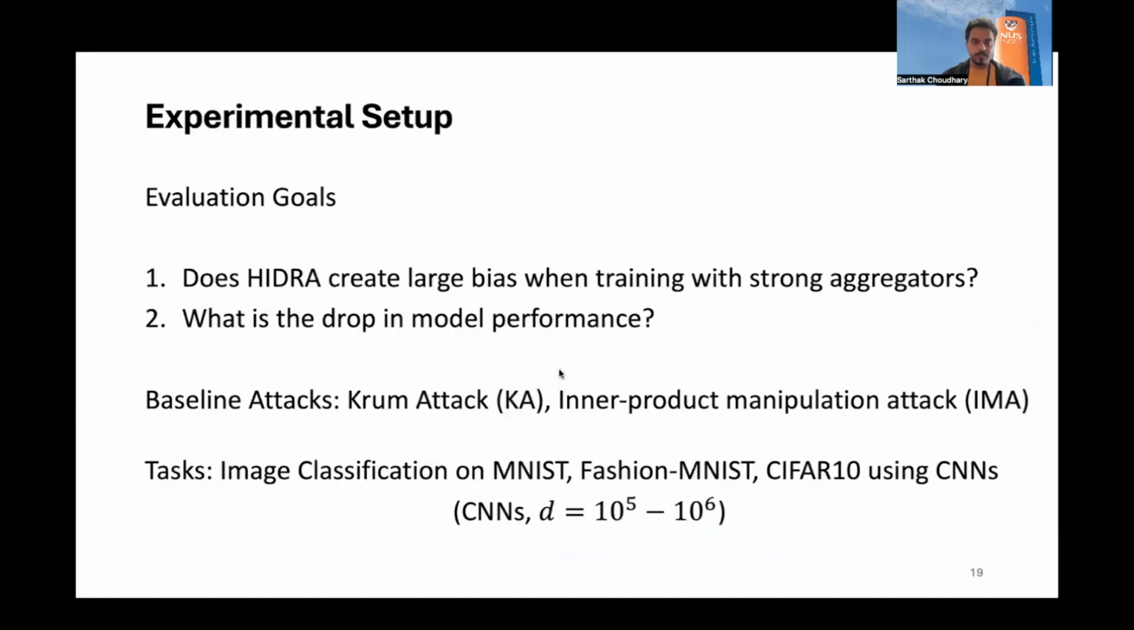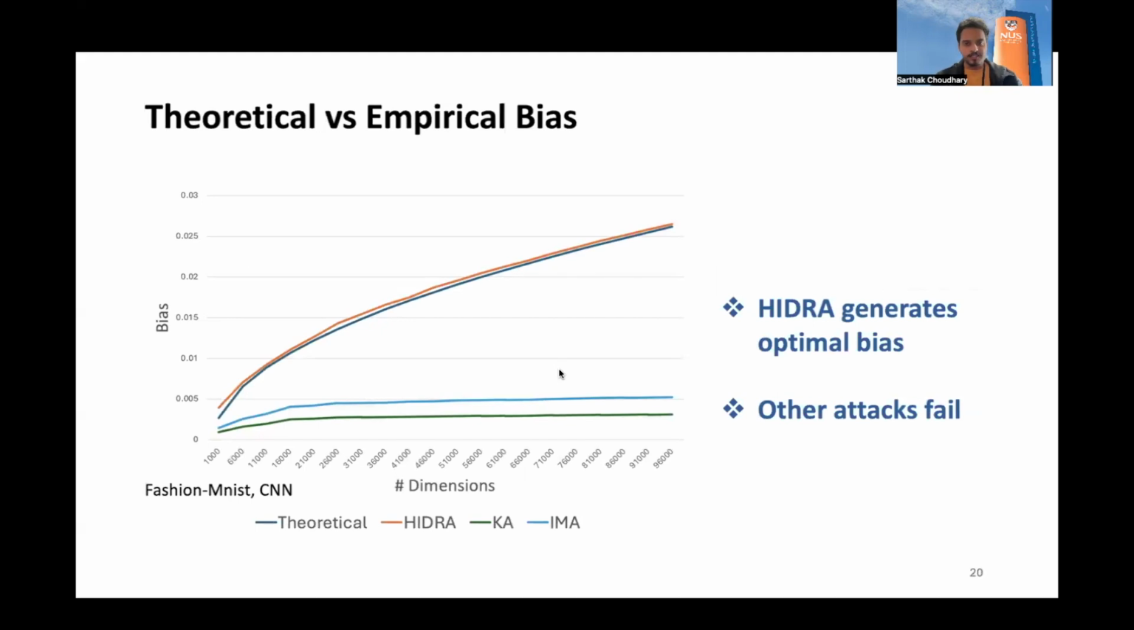We also evaluate Hydra in many image classification tasks to show whatever we claim in theory. The first evaluation goal is: does Hydra create large bias when training on tasks with strong aggregators? And the second one is: how much is the performance drop because of the bias created by Hydra? We also compare Hydra against other baseline attacks on these image classification tasks. And the CNNs that we use have dimensions up to millions. So the first result is that Hydra generates optimal bias, whereas other attacks fail.